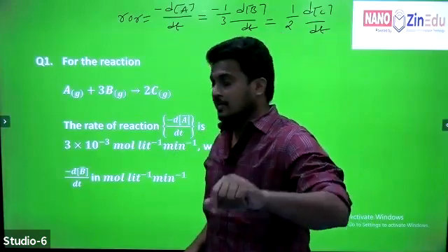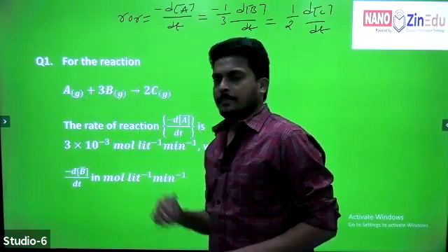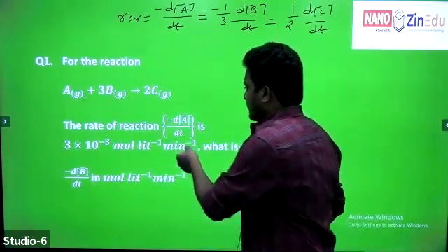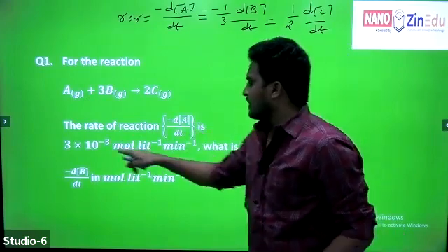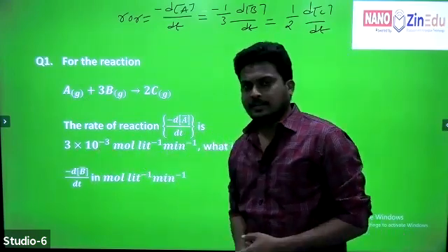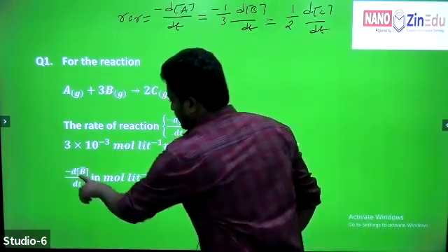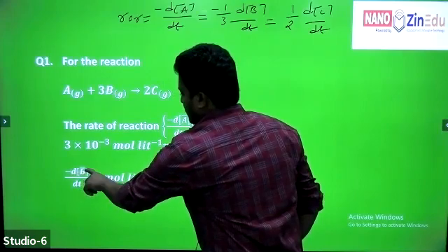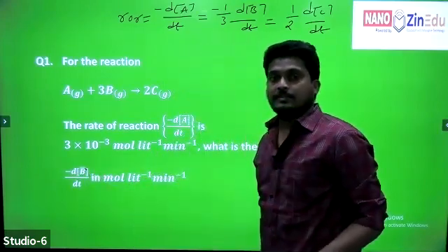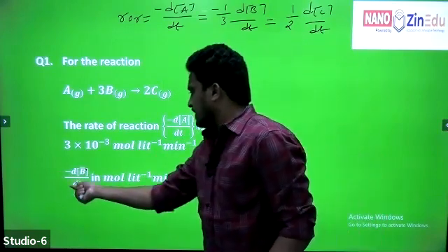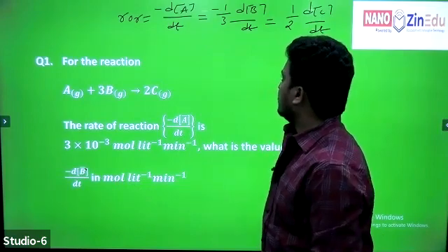But what is given with respect to the reactant? What are the reactants? A and B, right? With respect to A, the rate of reaction, minus dA by dt, is given, that is 3 into 10 to the power of minus 3. But according to our question, what is being asked is minus dB by dt, which means the rate of disappearance of B. So which relation do we have to take?